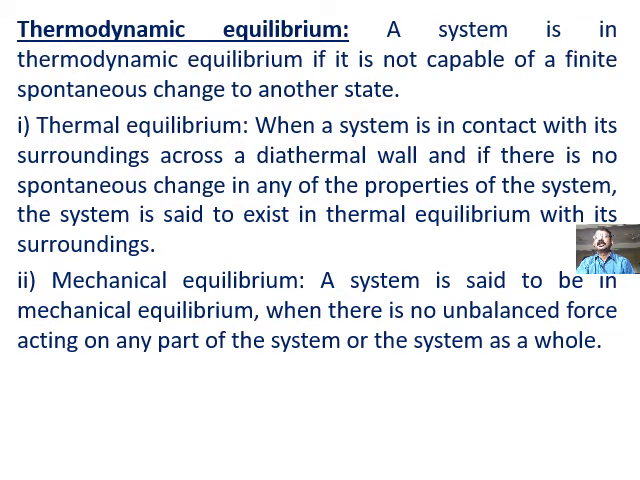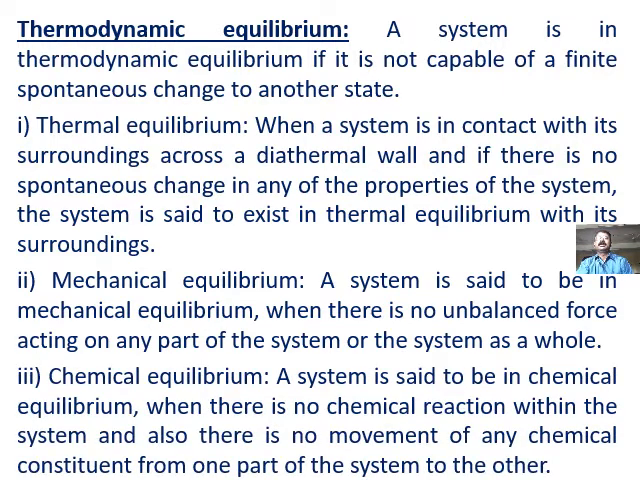A system is said to be in mechanical equilibrium when there is no unbalanced force acting on any part of the system or the system as a whole. Right? Mechanical means it is with respect to force. So within the system there should not be any unbalanced force, and also between the system and the surroundings there should not be any unbalanced force acting on the system. Then we call it a system in mechanical equilibrium.